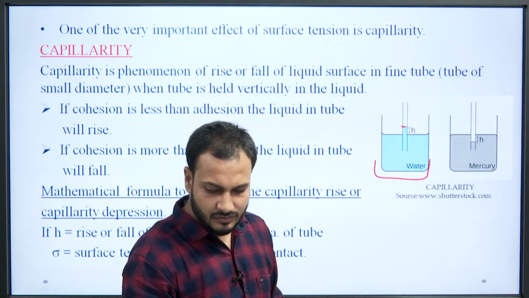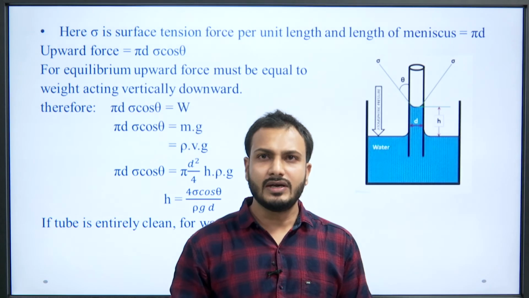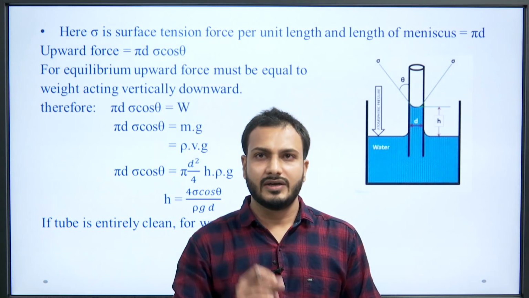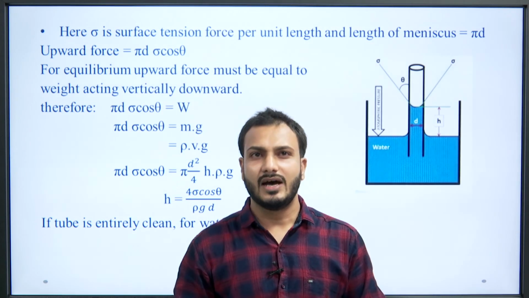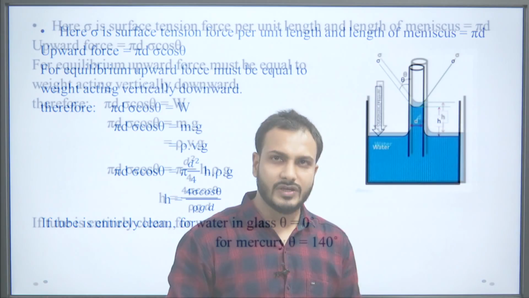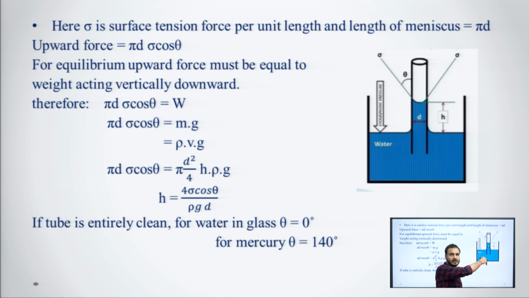Mathematically, if theta is the angle of contact, sigma is the surface tension, d is the diameter of the tube which we have inserted, and h is the height, then we can calculate the surface tension, as we can observe from here, since the upward force must be equal to the downward force.